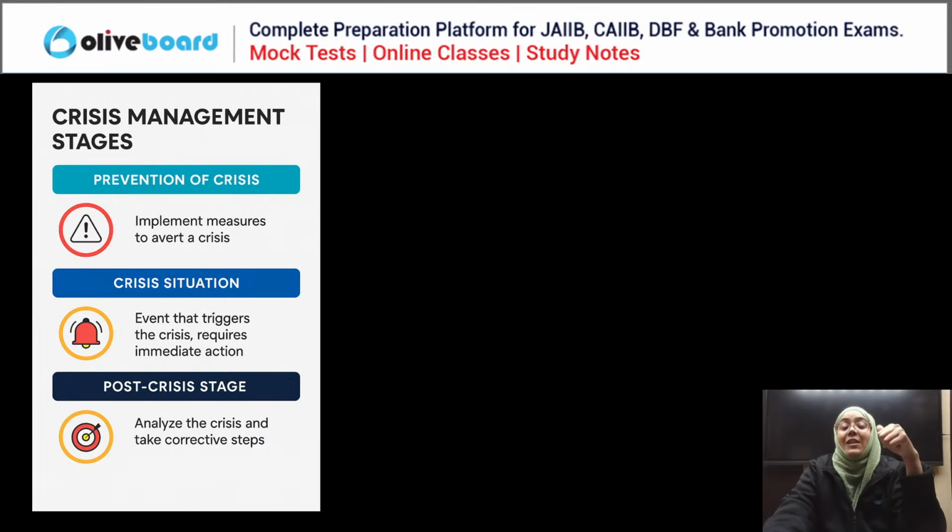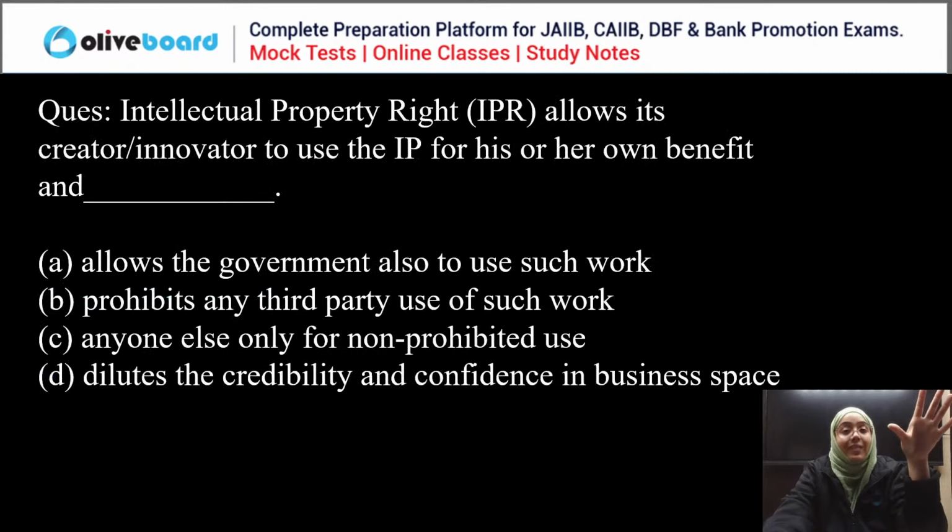Okay, so the first stage is the pre-crisis stage. In this we should have a proper whistleblower policy. Then we have the crisis situation, meaning when the event is triggered, and finally there is a post-crisis stage. Then we have to take corrective measures to recover from the losses of that post-crisis stage.